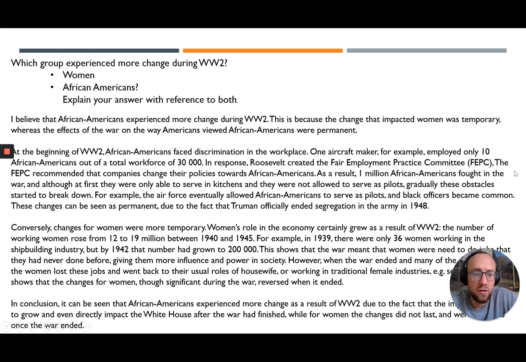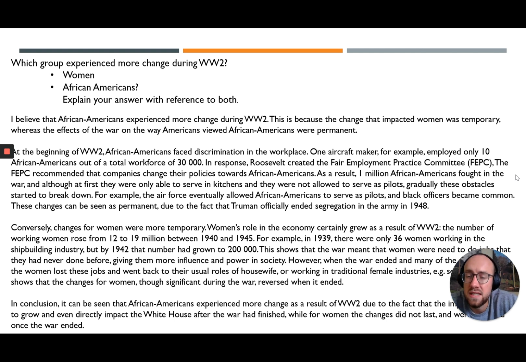Next paragraph, you need to now prove your argument. At the beginning of World War II, African Americans faced discrimination in the workplace. One aircraft maker, for example, employed only 10 African Americans out of a total workforce of 30,000. In response, Roosevelt created the Fair Employment Practice Committee, the FEPC.